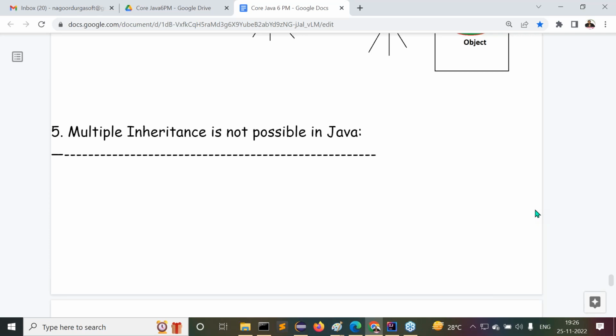Can I discuss this topic tomorrow? Maybe time may not be sufficient even if I start the introduction part here. Tomorrow we are going to see this total content. Tomorrow's topic is also very, very important. Why multiple inheritance? What is multiple inheritance? And why is multiple inheritance not possible in the case of Java? The reasons we are going to understand here.